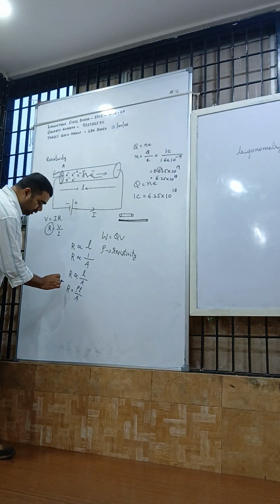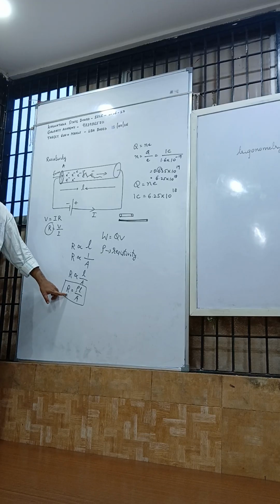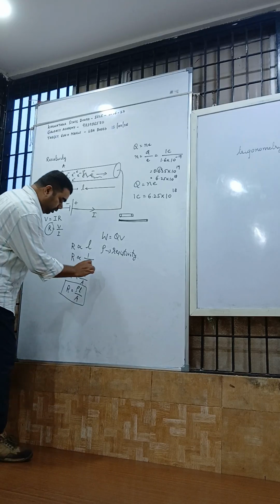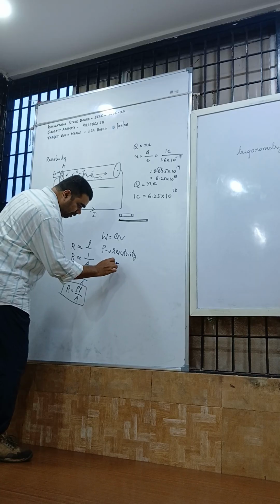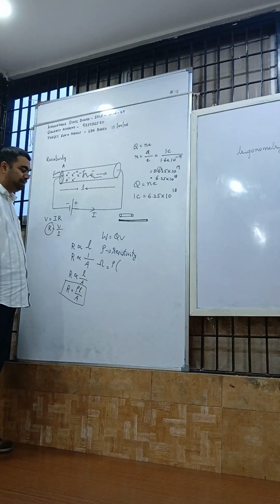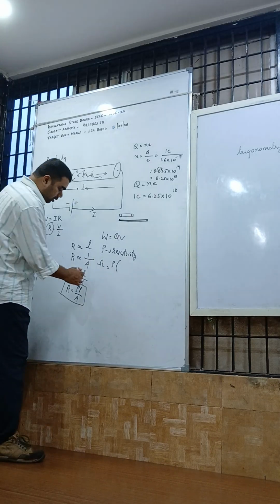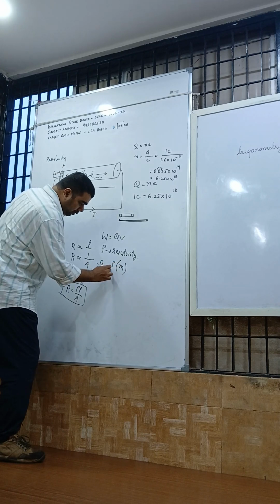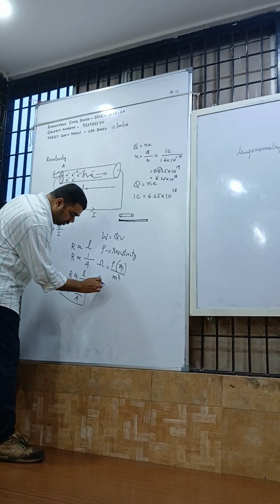Now, this is the formula. R is equal to rho L by A. R means resistance, L means length, A means area. Now, what is the unit of resistance? This is the symbol of ohm. Got it? Unit of length, meter. Unit of area, meter square. One meter cancels. Cross multiply, rho is equal to ohm meter.